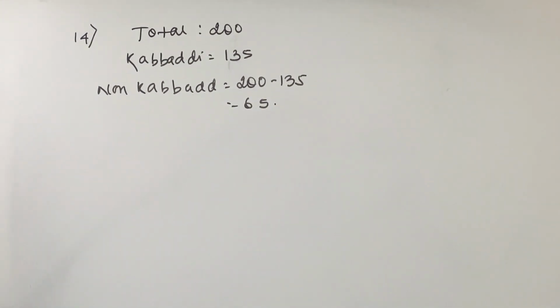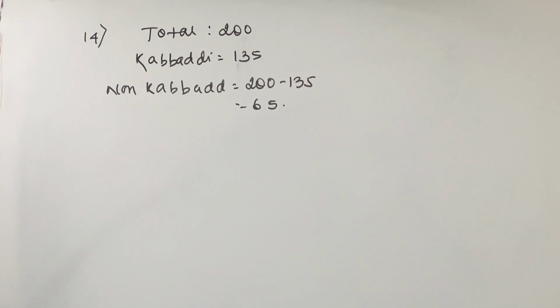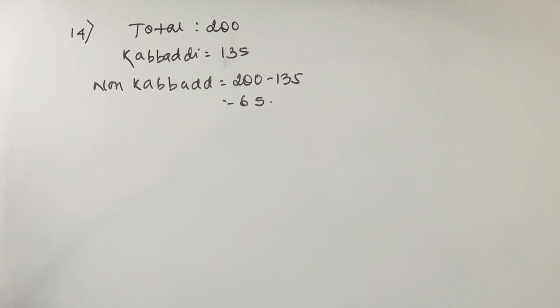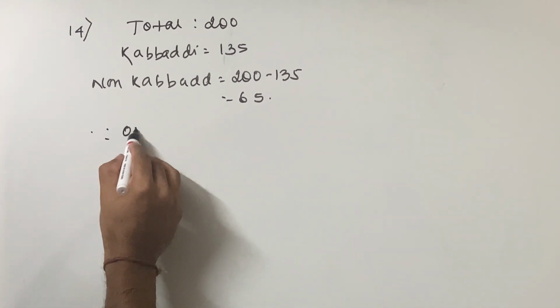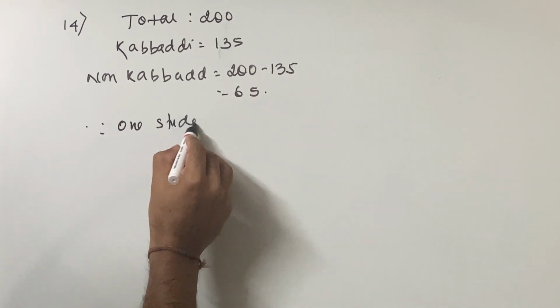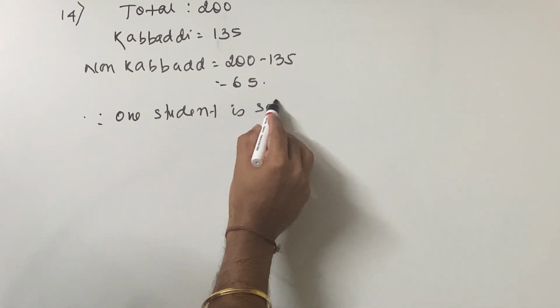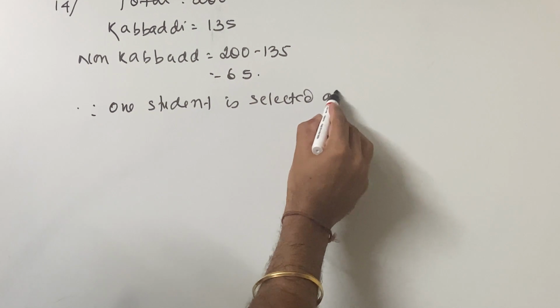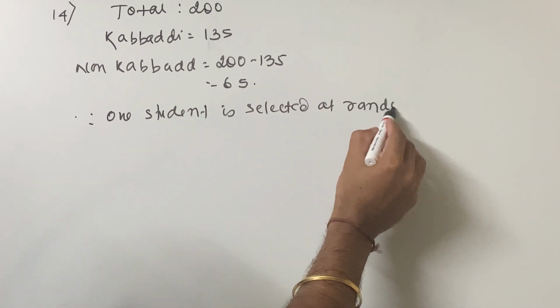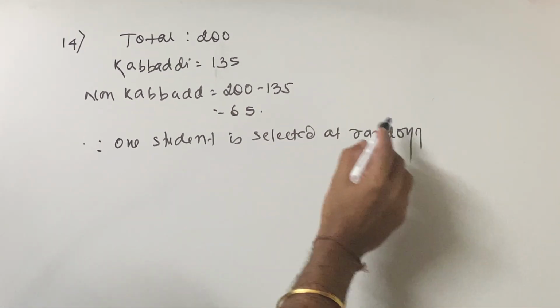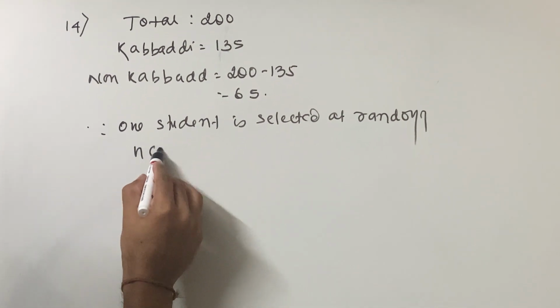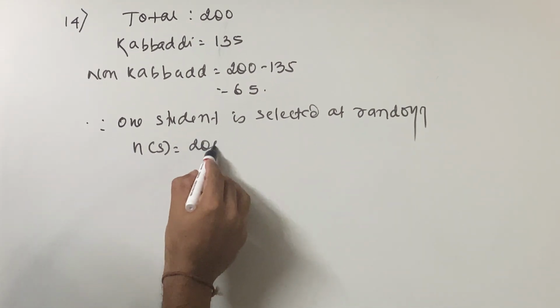Now what does the question ask? If one student is selected at random from all the students, find the probability. Since one student is selected at random, and there are 200 students, directly write n of S is equal to 200.